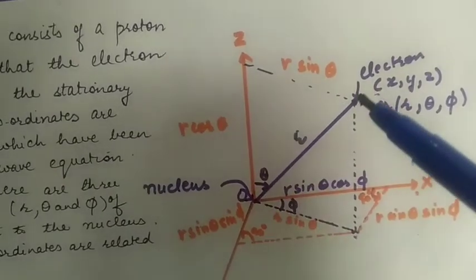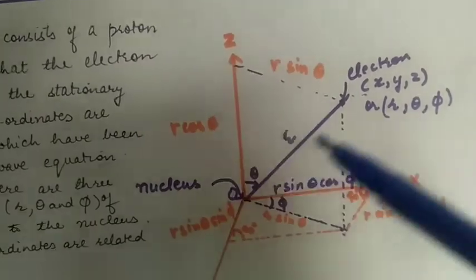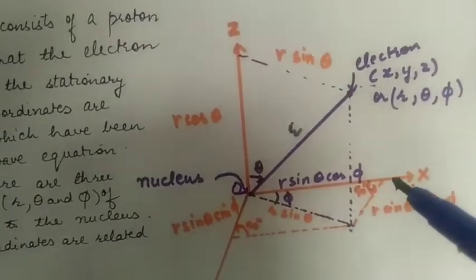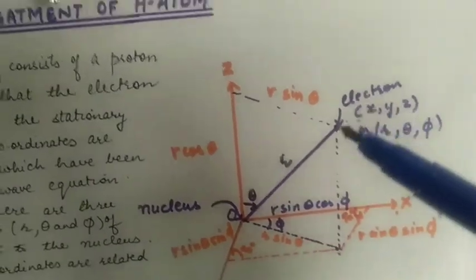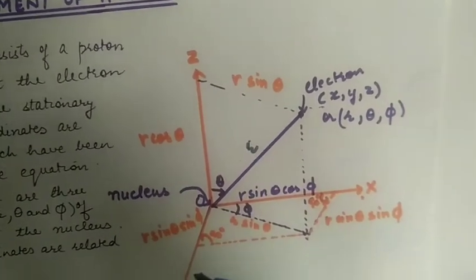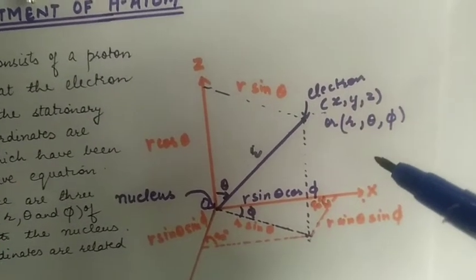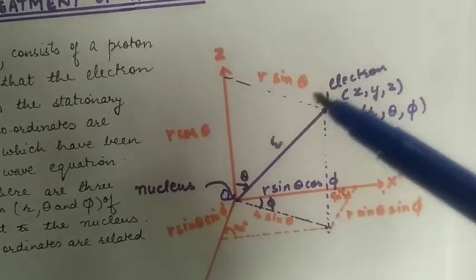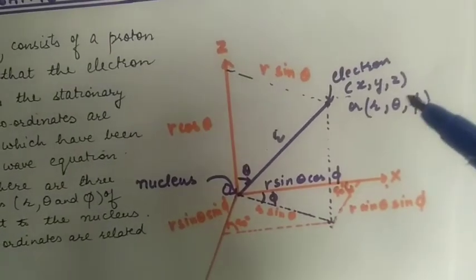If you join the origin and the position of this electron, then this line makes an angle with the x-axis, with the y-axis and with the z-axis. So the coordinates of this electron will be with respect to x, y and z, and these coordinates x, y, z are known as the Cartesian coordinates. So we are assuming that the electron is moving in the form of a three-dimensional wave with Cartesian coordinates x, y, z.